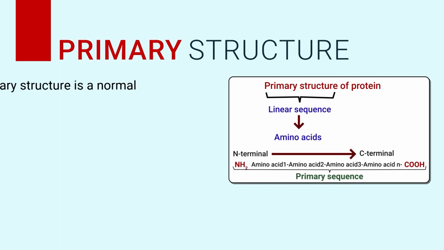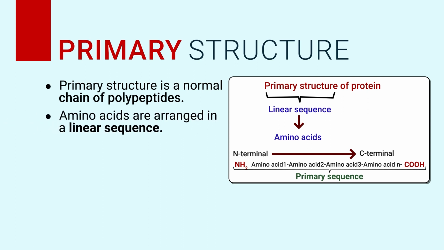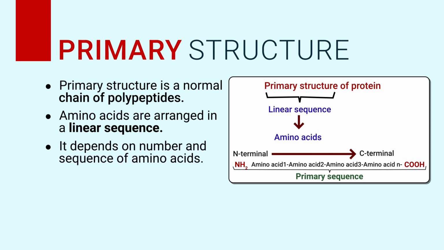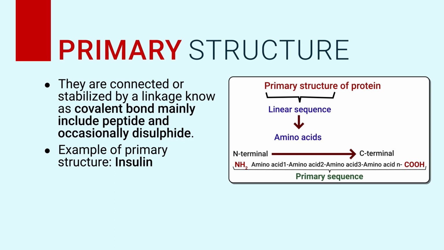The primary structure is nothing but a normal chain of polypeptides. The amino acids in a primary structure are arranged in a linear sequence. It depends on the number and sequence of amino acids. The amino acids are connected and stabilized by covalent bonds, mainly peptide bonds and occasionally disulfide bonds. An example of primary structure is seen in insulin.